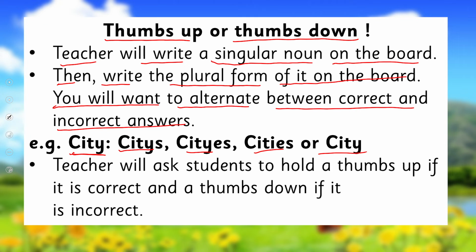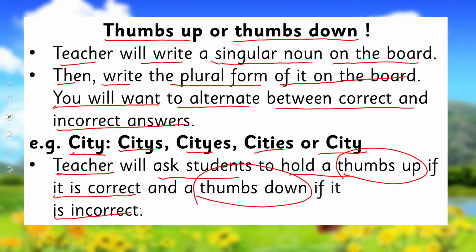Teacher will keep saying it. Teacher will ask students to hold a thumbs up if it's correct and thumbs down if it's incorrect. Teacher will say city and its plural. Is it this city? If it's correct, you will thumbs up, otherwise thumbs down, and you have to be very careful. Let's see who has learned the lesson nicely. So pause the video, enjoy this activity, and then come back.